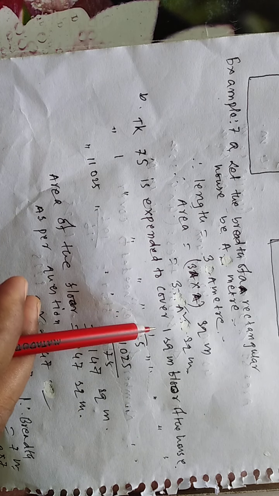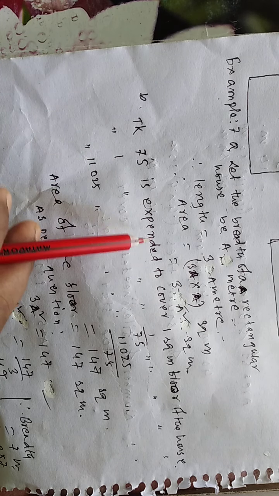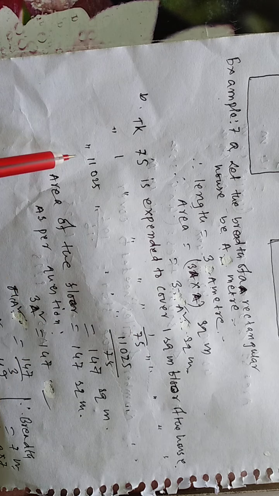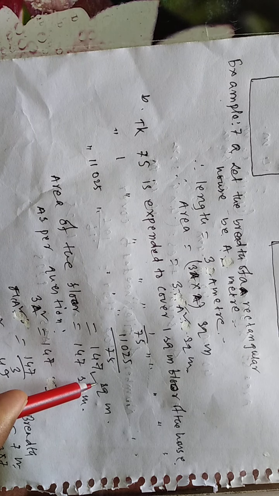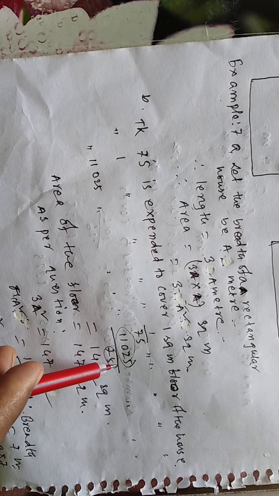So for 1 square meter the cost is 75 taka. The total cost is 11,025 taka, and the per square meter cost is 75 taka.